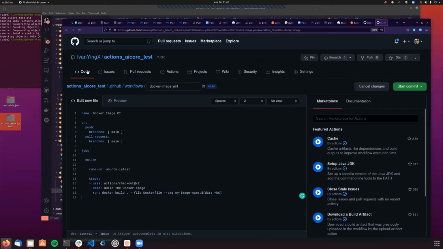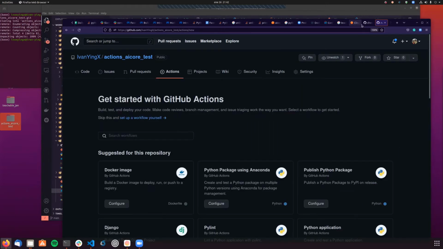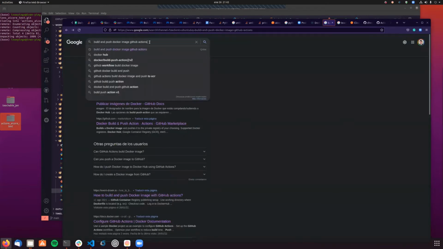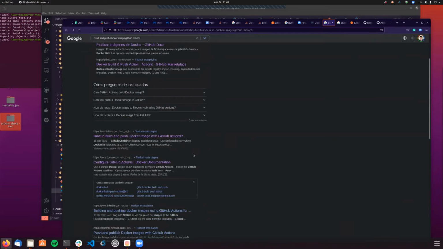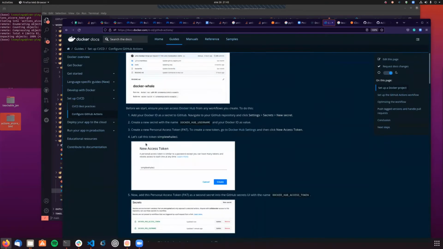I'm just gonna give you a tip on this. Instead of going with the one that you can find in Actions directly, I recommend you go to the Docker documentation, or just simply go to Google and look for build and push Docker image GitHub Actions. And in Google, look for the Docker documentation. And here, yeah, it will give you all the steps. You can just simply copy paste everything.